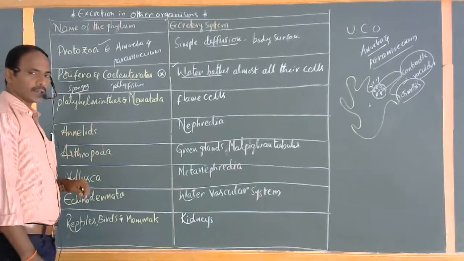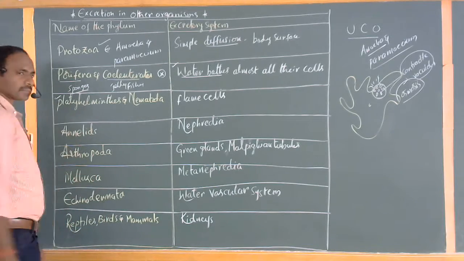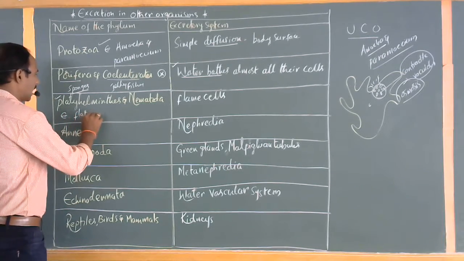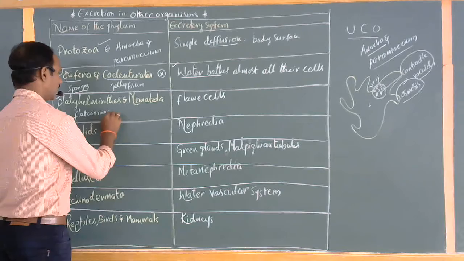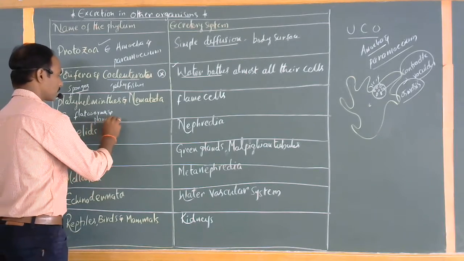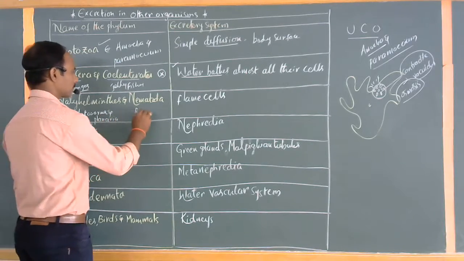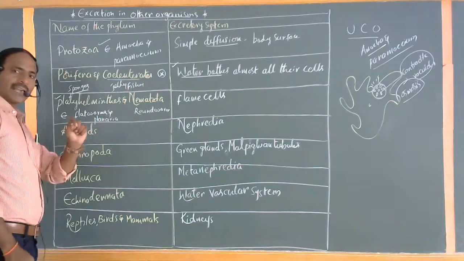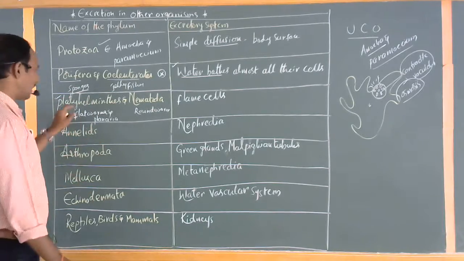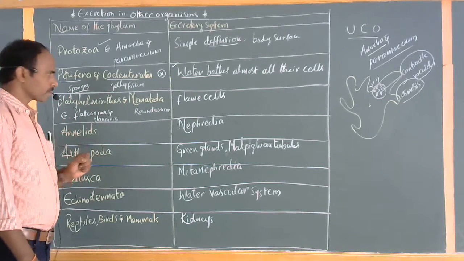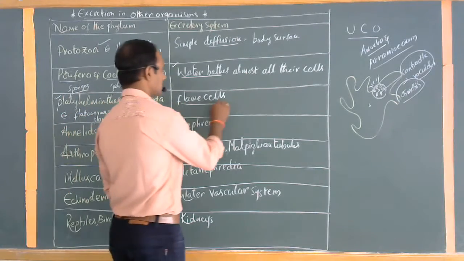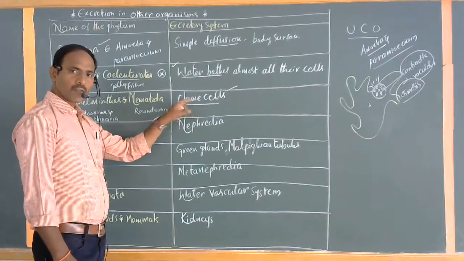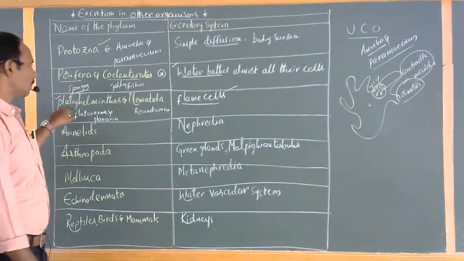Next one, Platyhelminthes and Nematoda. Platyhelminthes are also called flatworms, for example flatworms and planaria. Nematoda examples are roundworms. First of all, excretory organs started in Platyhelminthes, the flatworm phylum. In these organisms, separate cells are commonly called flame cells. The first excretory organs are the flame cells. The first excretory organ phylum is Platyhelminthes.